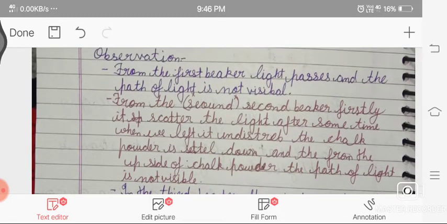From the first beaker, light passes and the path of light is not visible. In the second beaker, at first it scatters the light. After some time, we leave it undisturbed, the chalk powder settles down, and above the chalk powder the path of light is not visible. But if we pass the light through the settled chalk powder, the light does not cross and it scatters all the light.